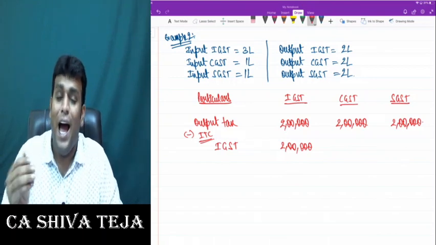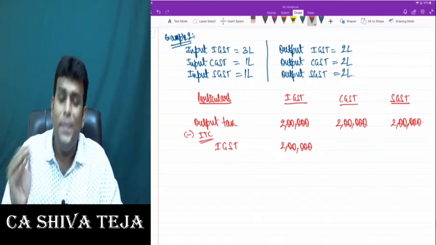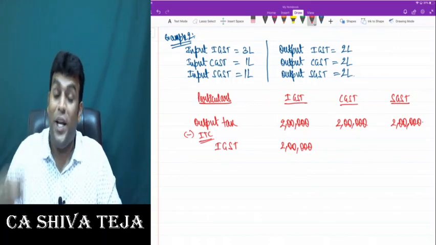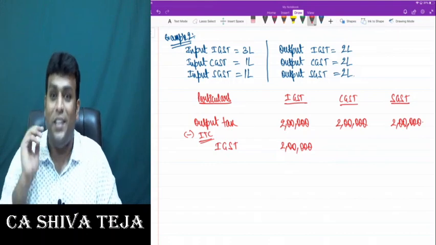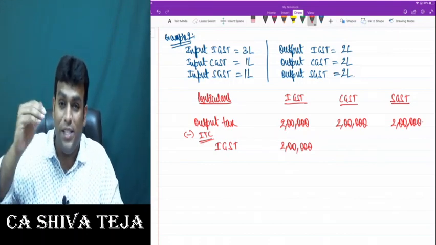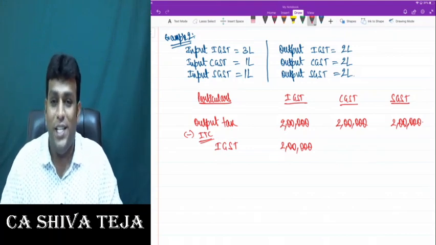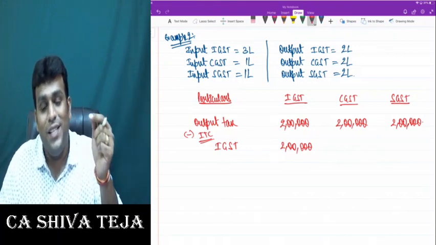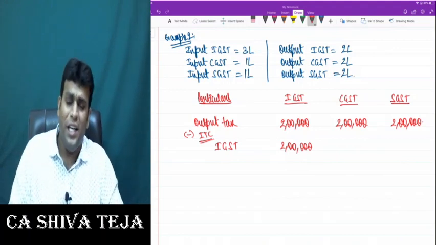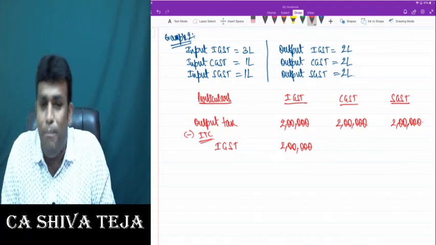That 1 lakh I can use for CGST, or I can use it for SGST, or I can divide them equally also, or I can do 60-40 also, 70-30 also, 80-20 also. That's why I clearly told input IGST first to be used for output IGST, then for CGST or SGST in any order or any manner. And practically we'll set off whatever is the best for us.